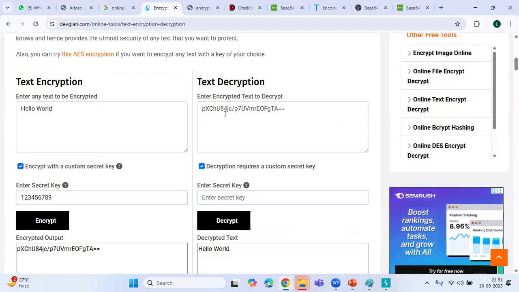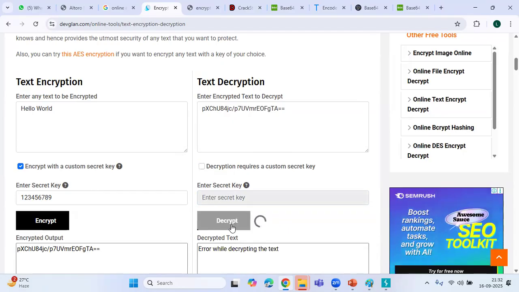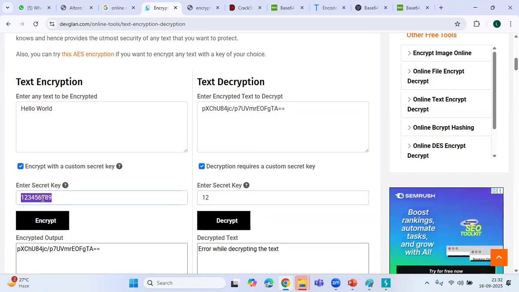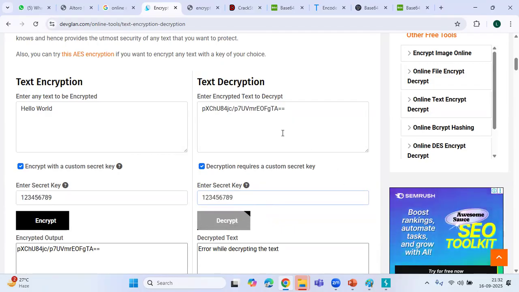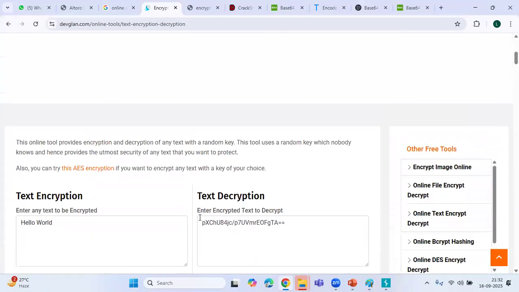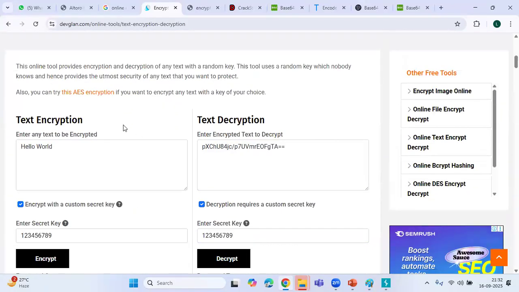Suppose anybody hacked my data and they are trying to decrypt. They don't know my secret key, right? So they can't decrypt without the key. See, they will get the error. So the key is mandatory in encryption. If I use the same key, one, two, this is the key, and decrypt, see, it's able to convert it into the plain text. So this is the beauty of encryption.